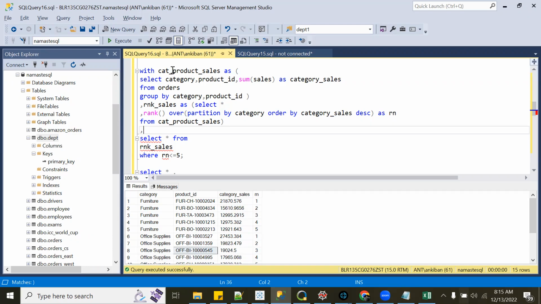Okay. Just consider them as a virtual table, and then you can use it anywhere. There's no restriction. Okay. Thanks.